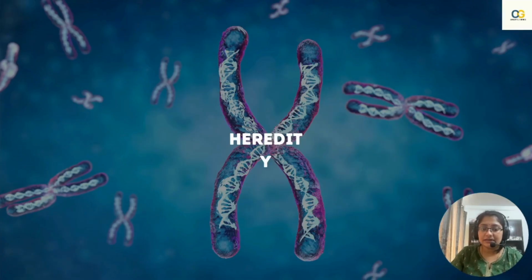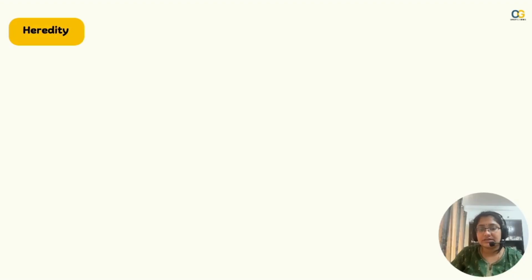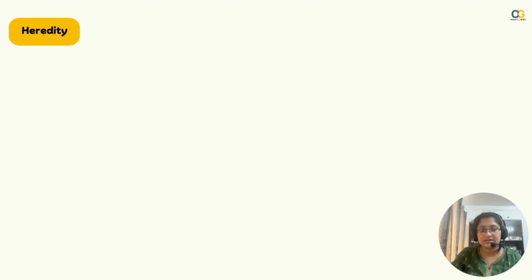Coming to the heredity chapter, there are more case based questions, and last year it was asked for less marks, it was only asked for 4 marks. So assuming the same could go on, or there could be a long answer question this time from it. So always prepare the monohybrid cross, the dihybrid cross, genotype phenotype ratio, the sex determination in human beings, what is an acquired trait, what is an inherited trait. These are the standard topics that these questions come for.